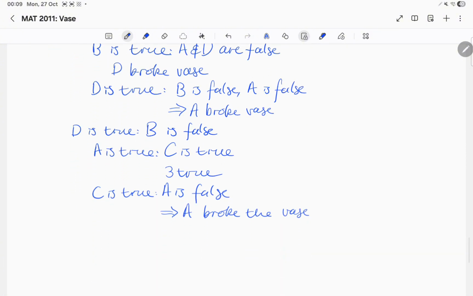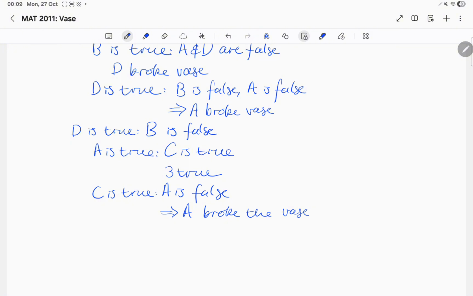Finally, we can look at the case where Diane is truthful. This means that Bob is lying, and we have 2 cases. If Alice is truthful, then Charlie is also truthful, and that means that we have 3 truthful people, meaning that this cannot be the case. Therefore, Charlie is truthful, and Alice is lying. This means that Alice broke the vase.